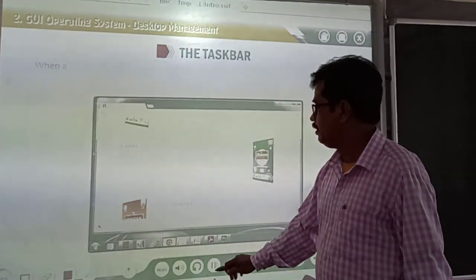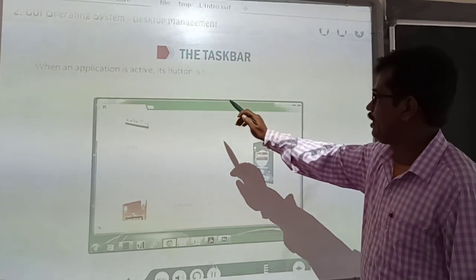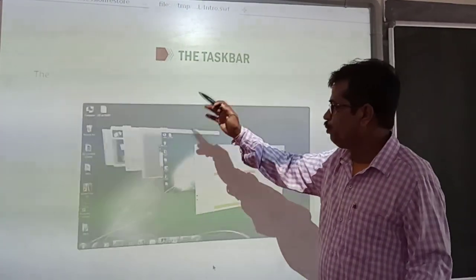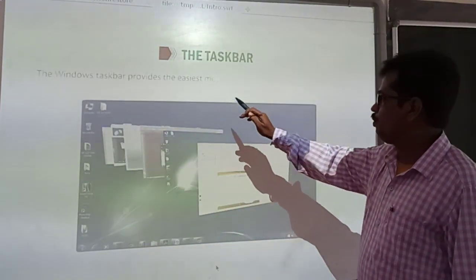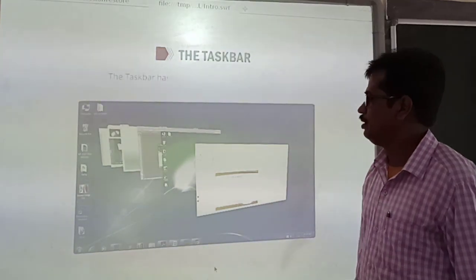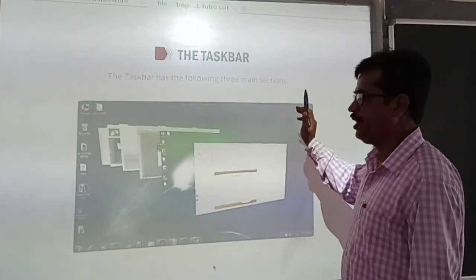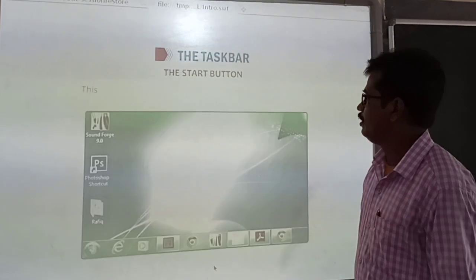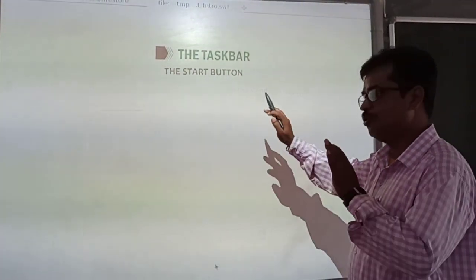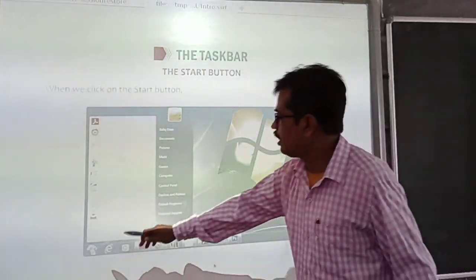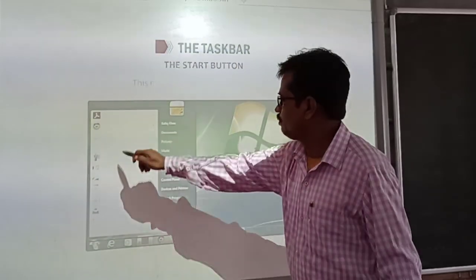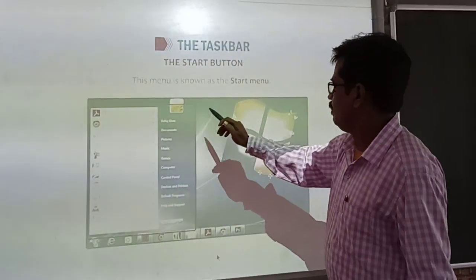Now let's see the next. When an application is active, its button is highlighted in a lighter shade and appears to be pushed in. The Windows taskbar provides the easiest method to switch between activated programs. The taskbar has three main sections, which we have already discussed. The start button at the left side is the first part. This is probably the most used button. When you click on it, the start menu will come onto your screen.